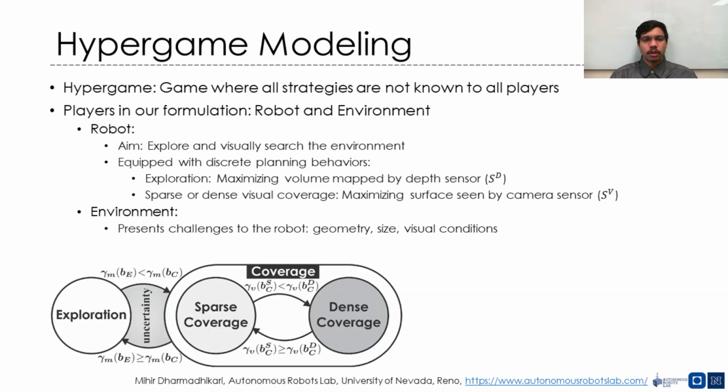A hypergame occurs when at least one of the players of the game does not know all the strategies in the game. In this work, the robot and the environment are considered as the two players of the hypergame. The robot aims to explore and visually search the environment with two different frustum constraint sensors. On the other hand, the environment poses certain challenges to the robot about which the robot can only make uncertain inferences.